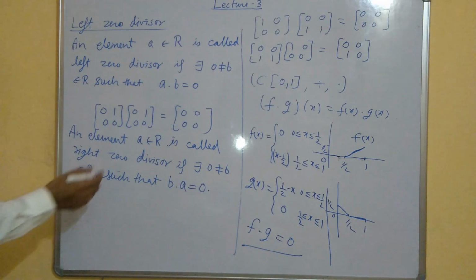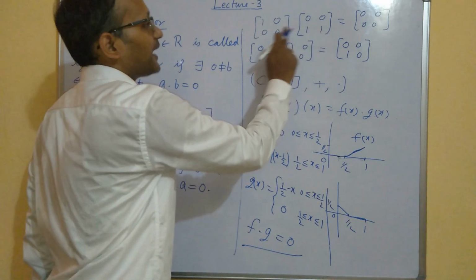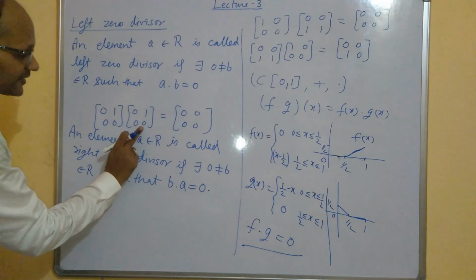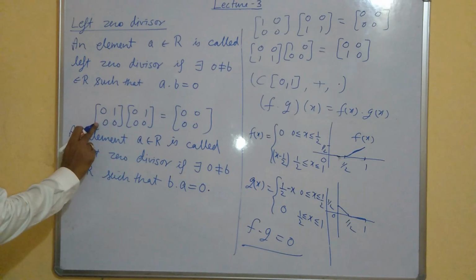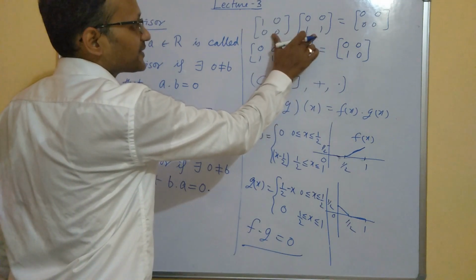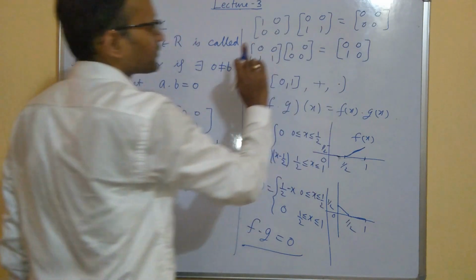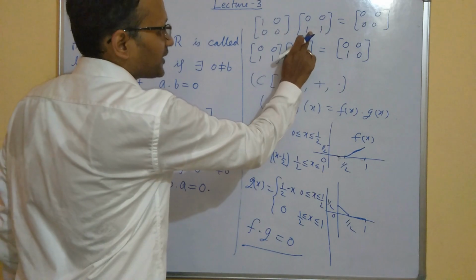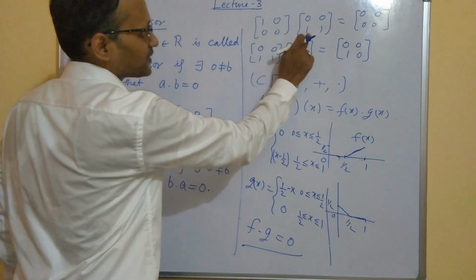So example is before you, this is the right zero divisor. Once again I am making a mistake, this is the right zero divisor because there exists a non-zero element such that this product is 0. This is also the right zero divisor because there exists one element like this such that their product is 0. So it does not mean that this is the right zero divisor of this element. There may be several other elements for which this product is 0.